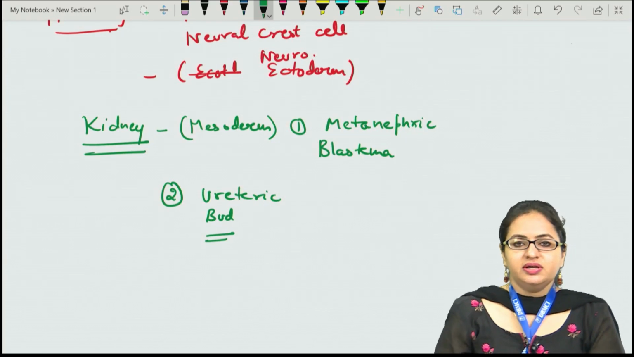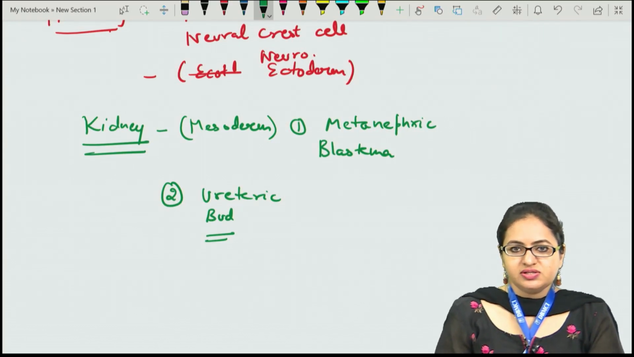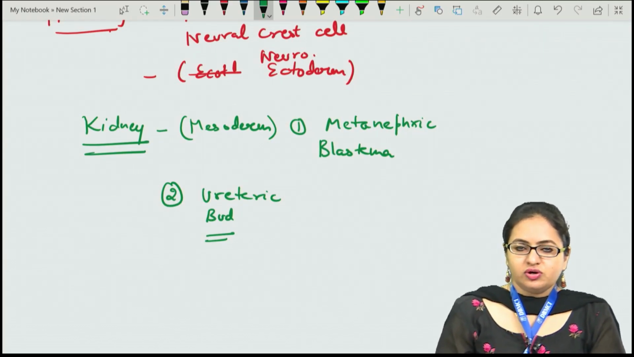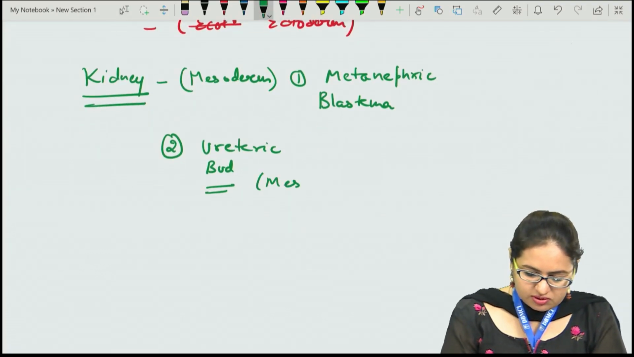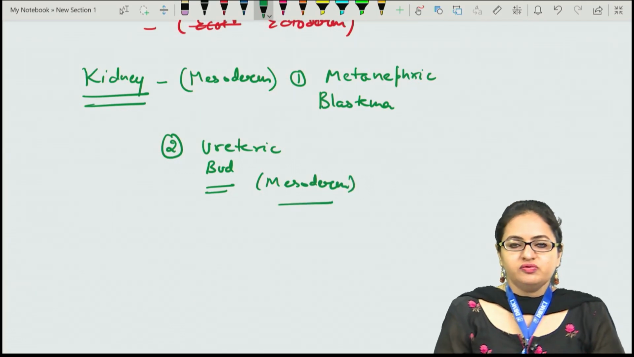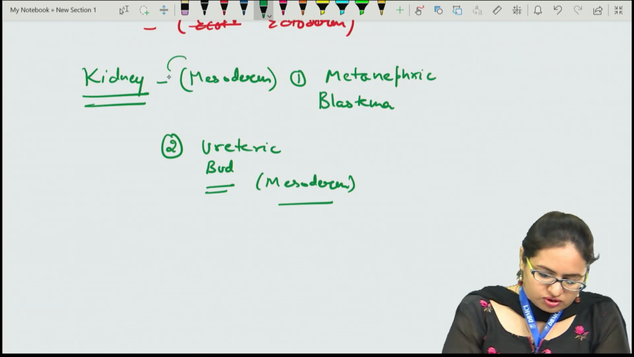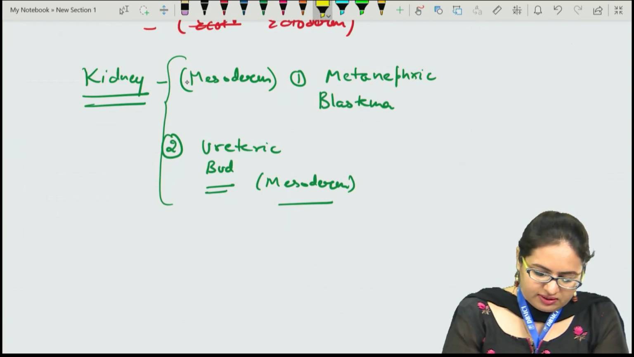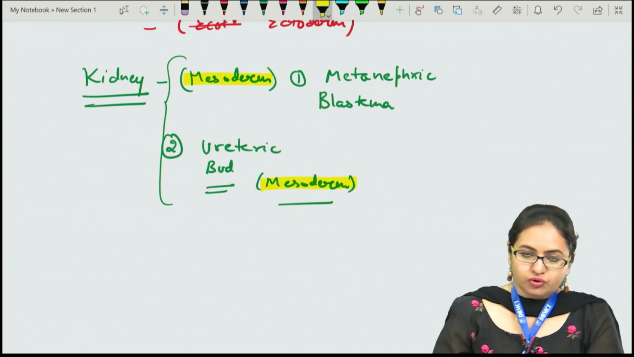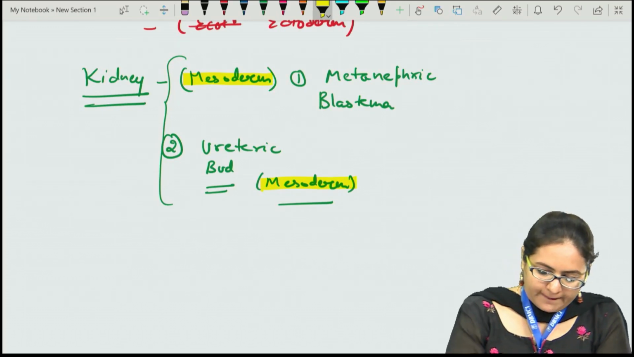Now the ureteric bud is actually derived from the mesonephric duct, and because the mesonephric duct is also mesodermal in nature, the ureteric bud is also mesodermal in nature. The ureteric bud is the one which will give rise to the ureter, the major and the minor calyces, as well as the collecting ducts. So these two structures give rise to the whole of the kidney, and over here we can see that both structures are mesodermal in nature.